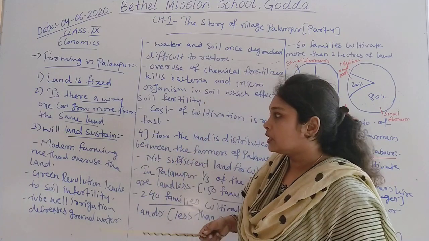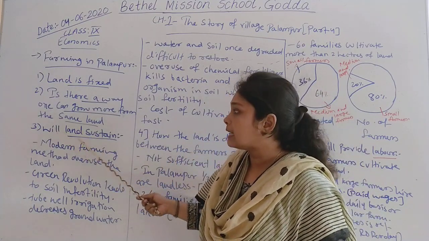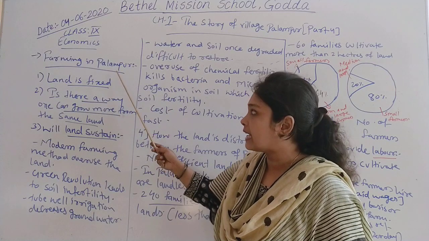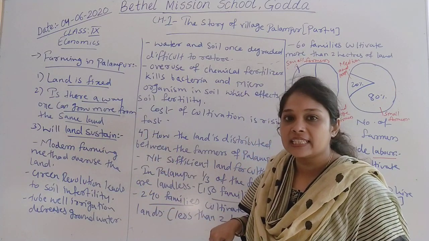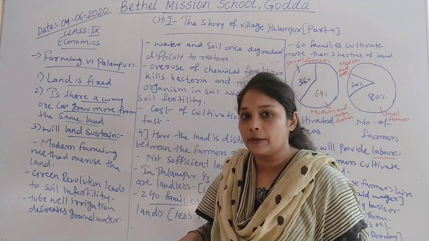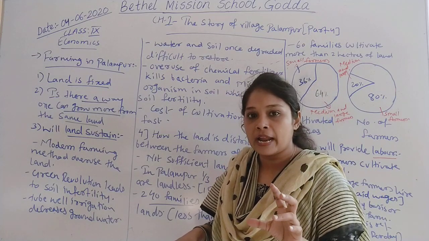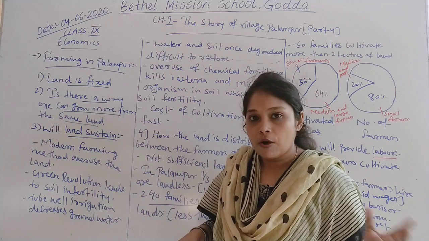Now moving on further, the third headline is: will land sustain? When we say that land is fixed, and by using modern agricultural techniques, that is under the Green Revolution, we can use the same land once, twice or thrice for production.